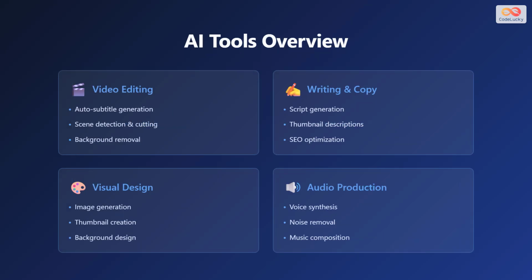Using AI in your content creation workflow offers several key benefits. First, it saves significant time by automating repetitive tasks like editing and formatting. Second, it boosts productivity by allowing you to create more content in less time. Third, it improves quality by providing intelligent suggestions and automated enhancements. Fourth, it reduces costs since you won't need to hire multiple specialists for different tasks. Finally, it enables consistency across all your content pieces.